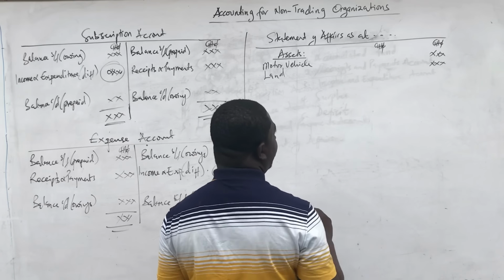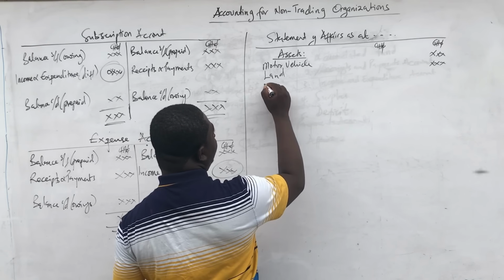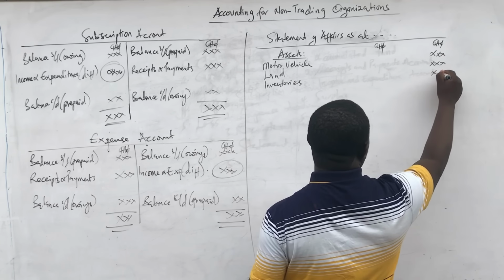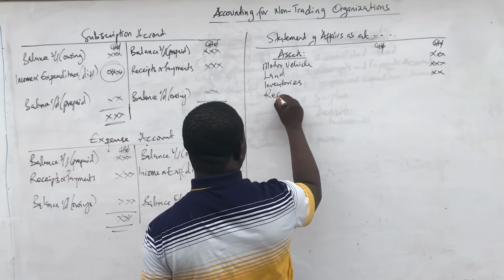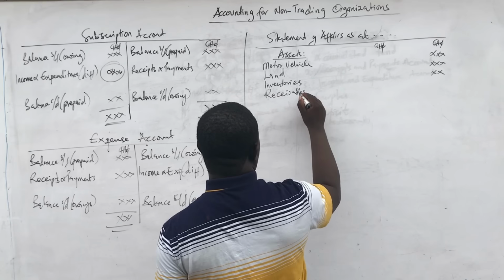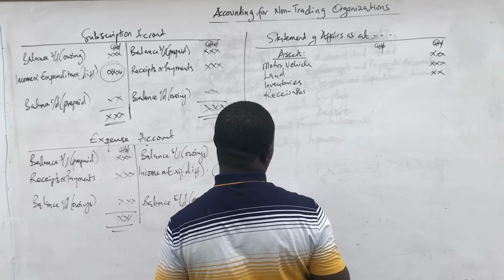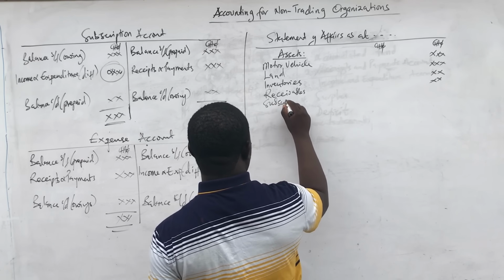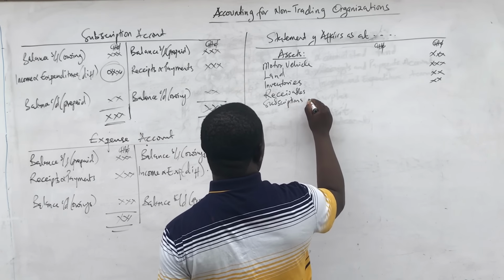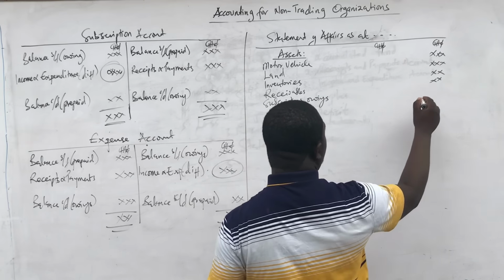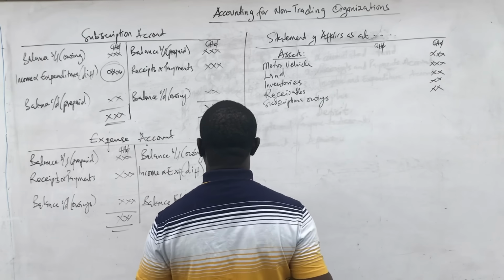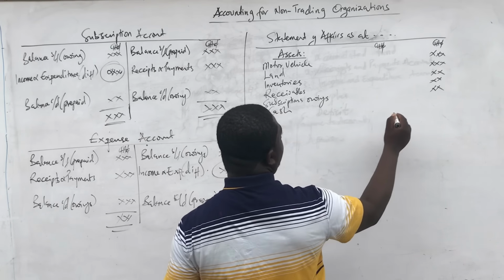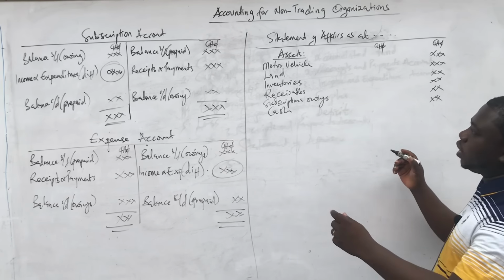And then the current assets could follow. Inventories or stock will follow. And then you have receivables, or let's say in this case, you have subscriptions owings. Subscription owings is also an asset. Remember, I told you that. And then you may have cash as well.